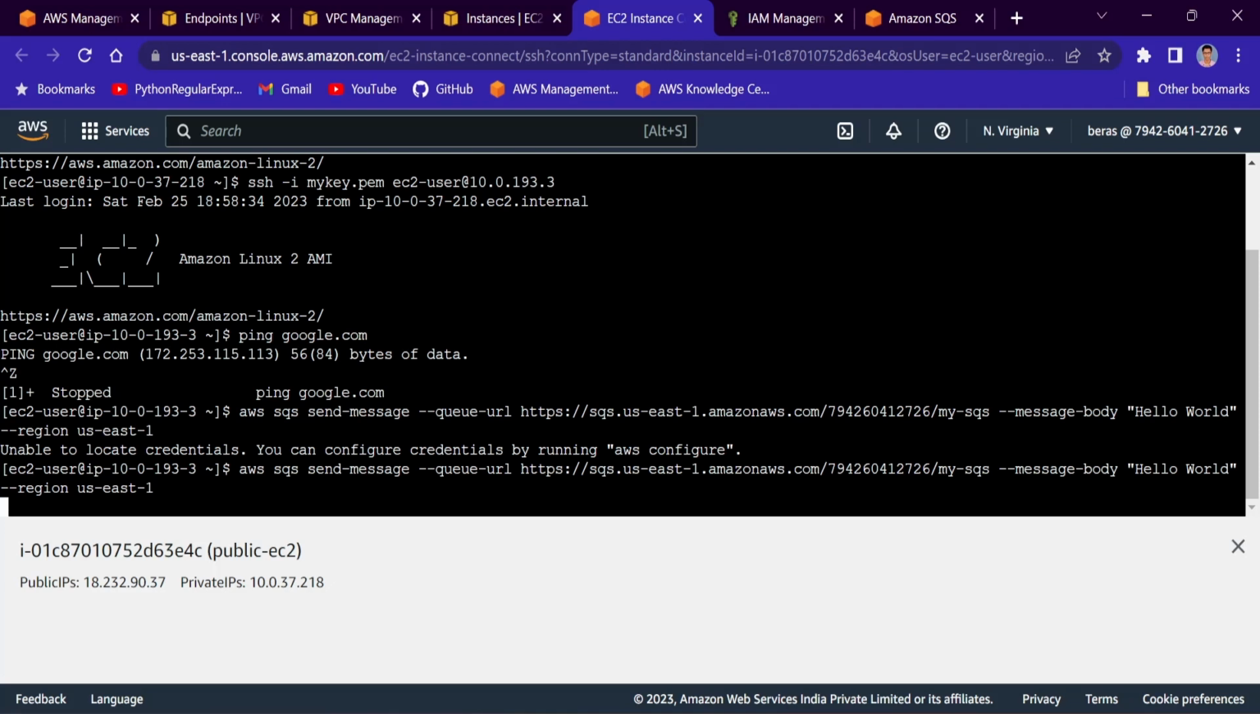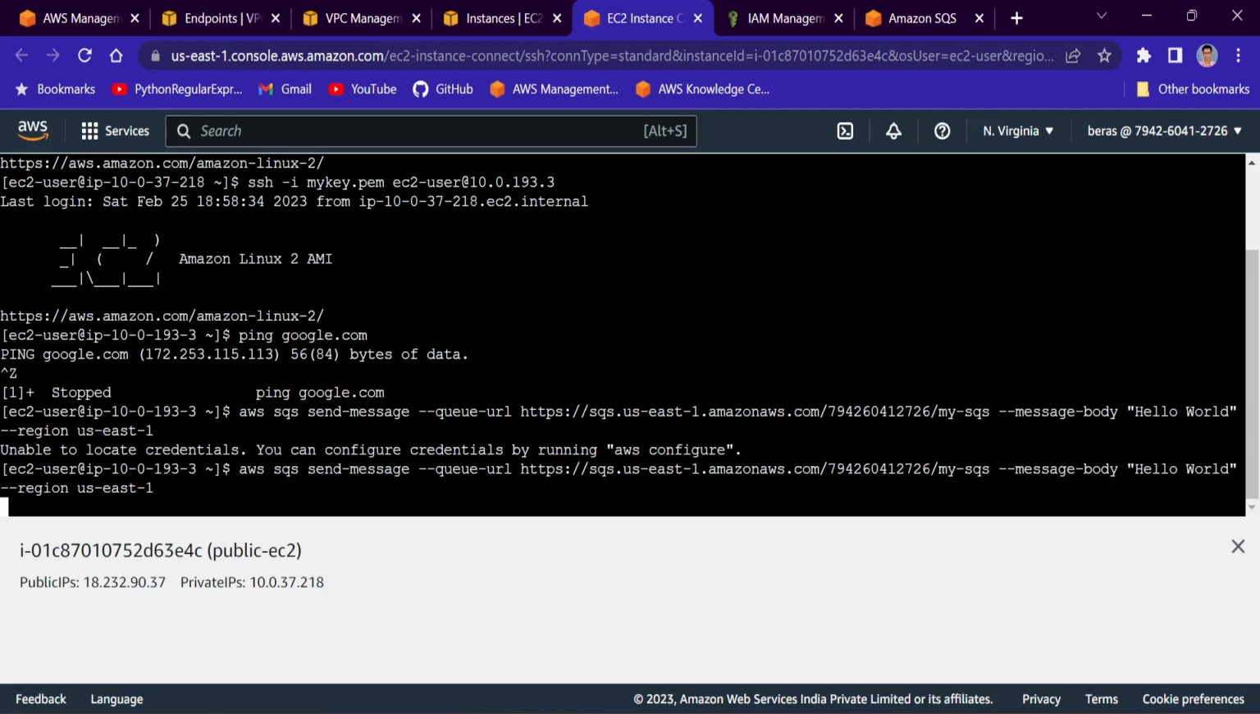The same command. Now see what is happening. You see, still it is not able to send the message to SQS. Why? Because the SQS is there in another network, but the EC2 instance is there in the VPC network, or you can say in the private subnet. And there is no connection from the private EC2 instance to the internet. Then how will it send the message to SQS?